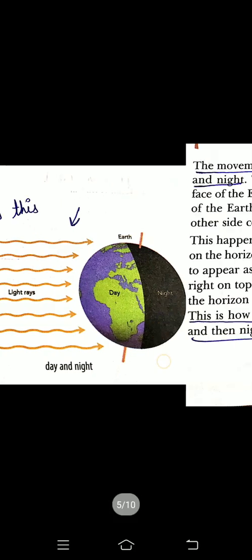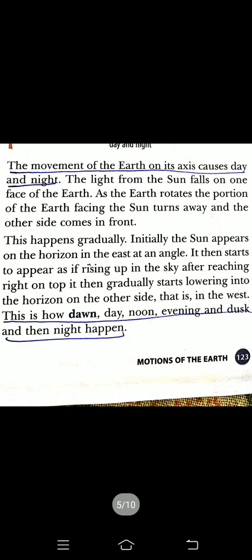Have you seen this? These are the sun rays, and half portion is a day and half portion is a night. When the earth rotates, this portion has a day and this portion has a night. So this is how the dawn, day, noon, evening, dusk and then night happen.